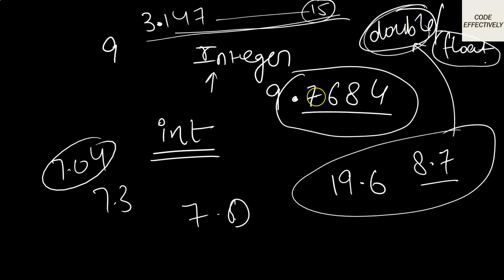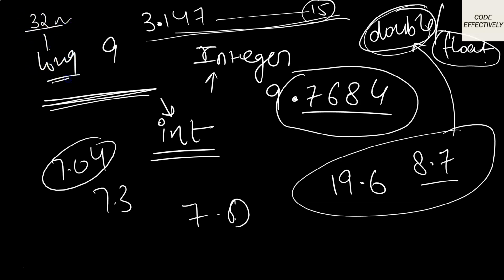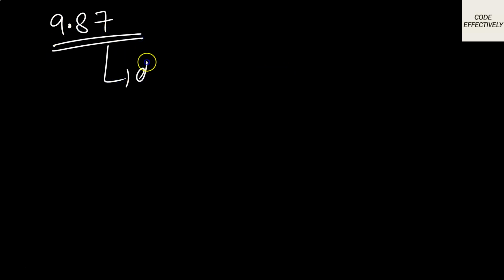Okay, and for the same, if our integer number is short, it is still 32 places only, 32 digits, then it should be stored in int. Else if our integer number is more than 32 numbers, then we should go for the long. Long has the capacity to store more than 32 numbers in it. Okay, so it can store till 64 numbers, so you should have an idea. Let's say if I want to store 9.87, so definitely I should go for double.